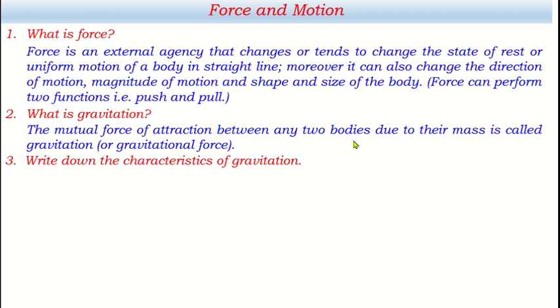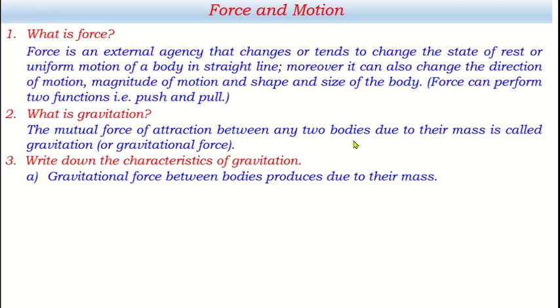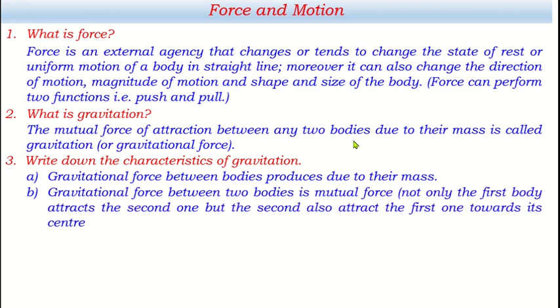There are many characteristics of gravitation. I want to mention them. Gravitational force between two bodies is produced due to their mass, one of the important points. And gravitational force between two bodies is a mutual force. It means not only the first body attracts the second one, but the second also attracts the first one towards its center. That's why we can say this is a mutual force.